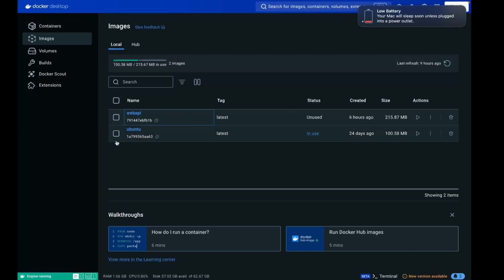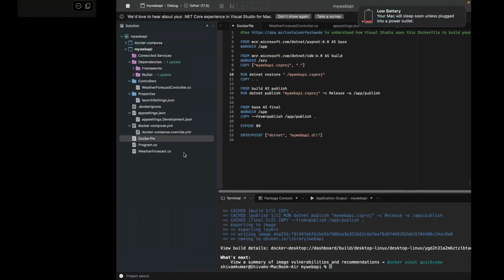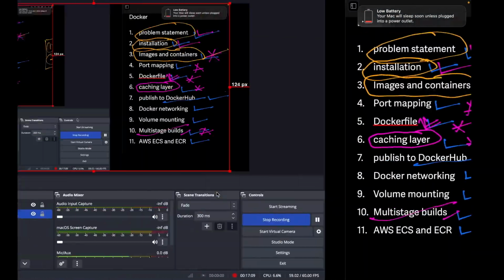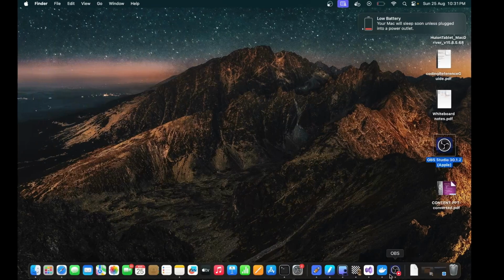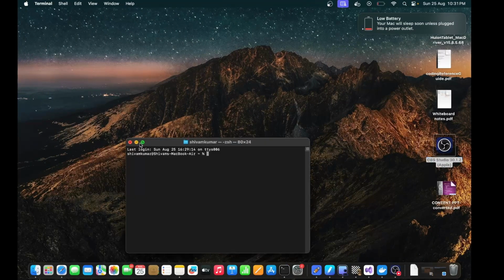You can visualize this. Okay, so now you want to run this image, right? When you run this image, a container will be spun up, and this image will be run inside that container, right? So let's open the terminal.